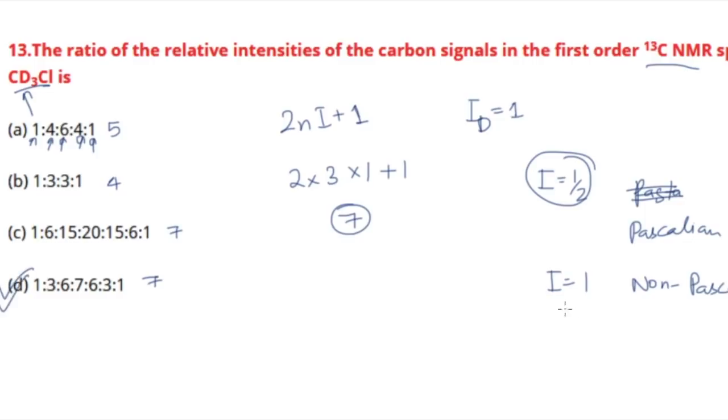So you have to see whether your I value is half or not. For I equal to half, you have the Pascalian values, that was in option C. But since you don't have I half in this particular question, you have I equal to 1. So the non-Pascalian intensity ratio will be followed, not the Pascalian one. So that was for this question. Let's move on to the next one.